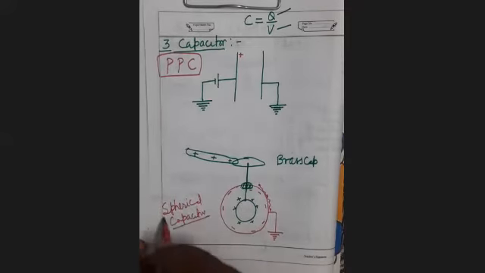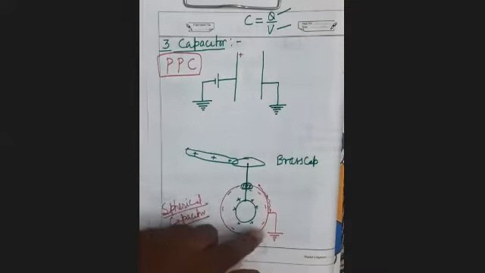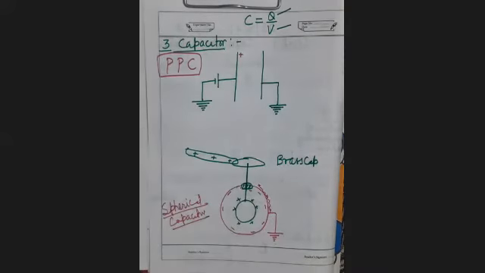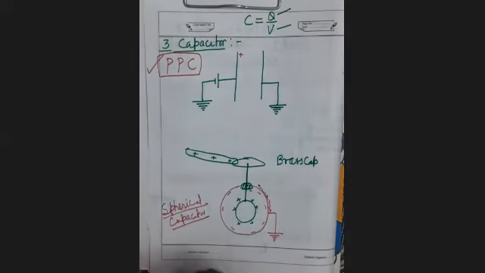So a capacitor may be of any shape, meaning the plates of the capacitor may be of any shape. They may be plane sheets, spherical shells, or cylinders. It is clear, they may be of any shape, but in our course there is only the parallel plate capacitor. Is it clear?